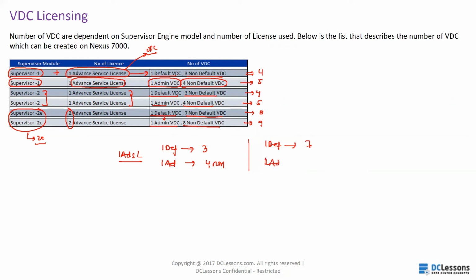If I'm using one admin VDC, then I can create 8 non-default VDCs. This is the case of supervisor 2E plus 2 advanced service licenses. And here is the case of supervisor 1 and supervisor 2.